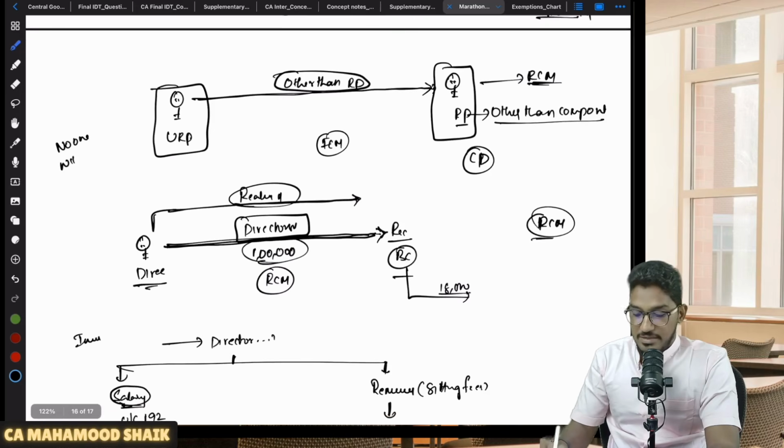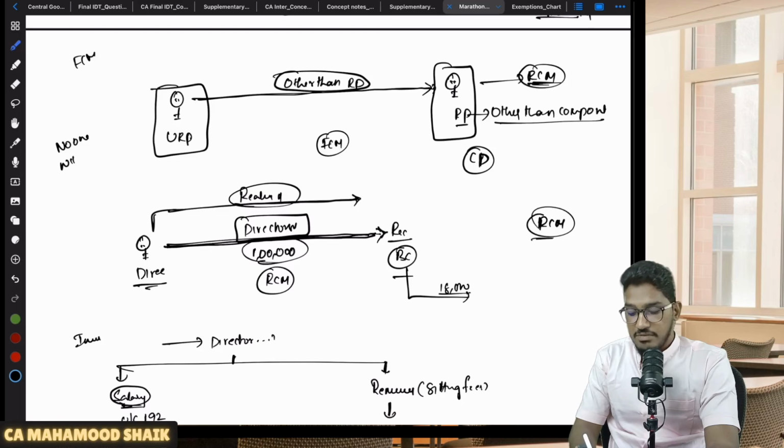So let us take a typical scenario. Renting other than residential dwelling. The recipient is a registered person, but he is a composition dealer, sir. So in that case, RCM will not become applicable. Supplier is unregistered, recipient is a registered person, but he is a composition dealer. RCM not applicable. When RCM is not applicable, forward charge mechanism will become applicable. The supplier should collect the amount of GST and pay it to the government. But here the supplier is an unregistered person.